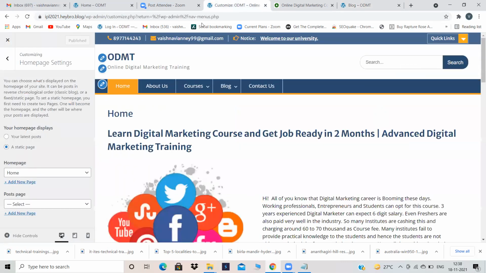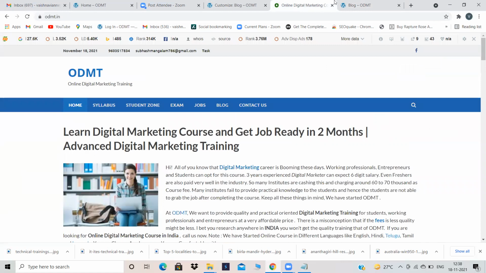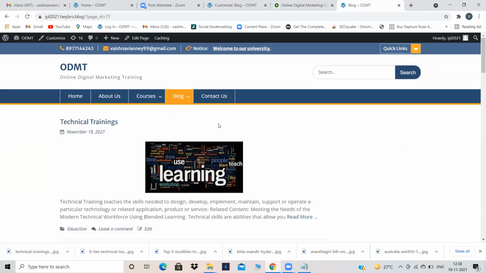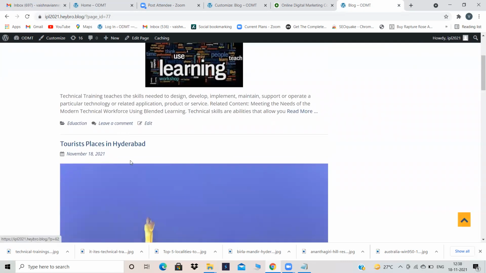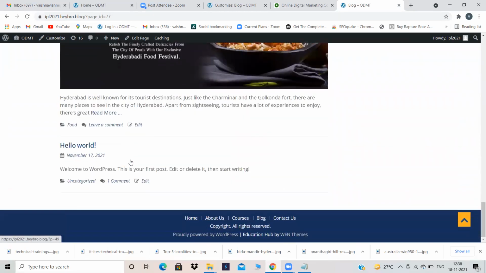To do that, in homepage settings only, there is an option called post. What I told in the starting of the class, post is nothing but a blog, I said. So in post page, click on post page and select blog and publish. What will happen now? That blog page will not be empty anymore and all my blogs will appear in my blog page. Technical trainings, tourist places in Hyderabad, resorts in Hyderabad, sports blogs, all my blogs are appearing in the blog page.